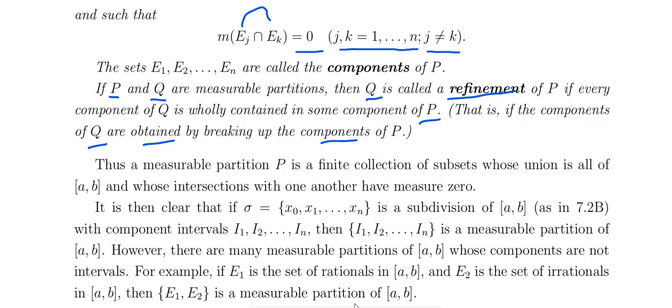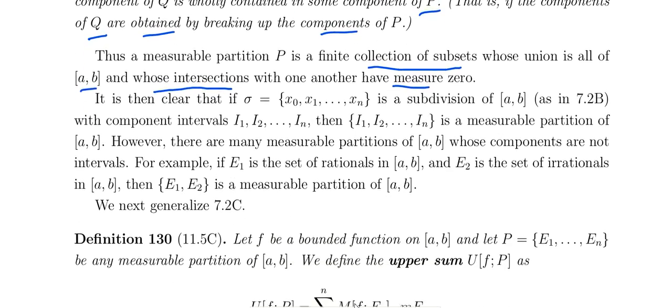That is the idea. A measurable partition P is a finite collection of subsets whose union is all of [a, b] and whose intersections with one another have measure 0.